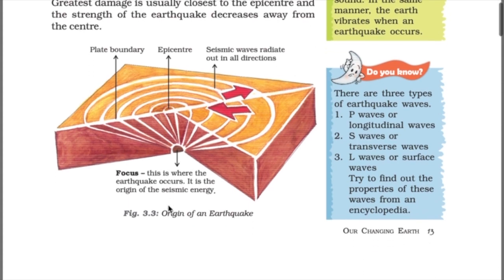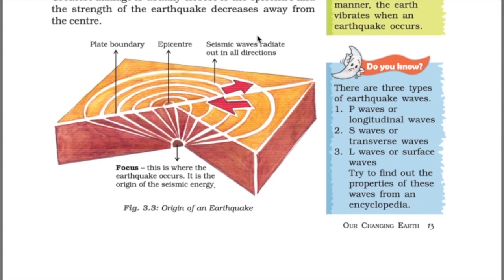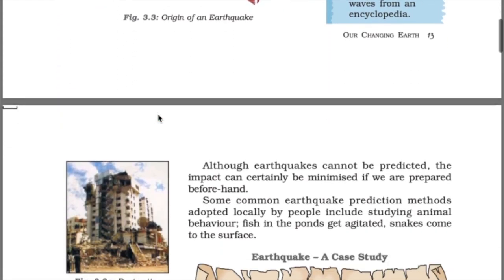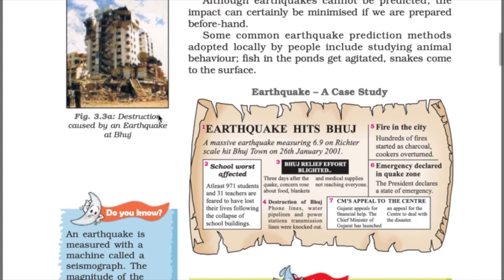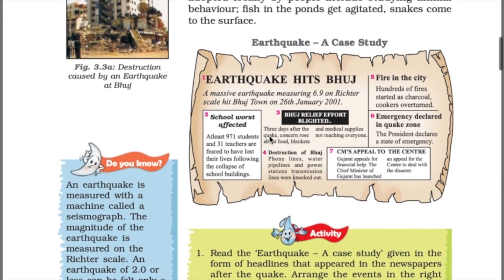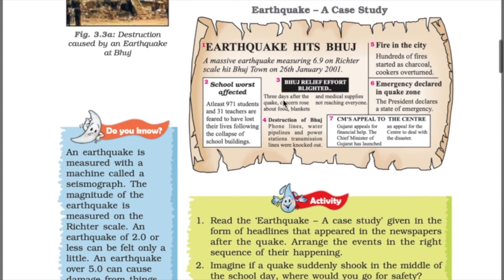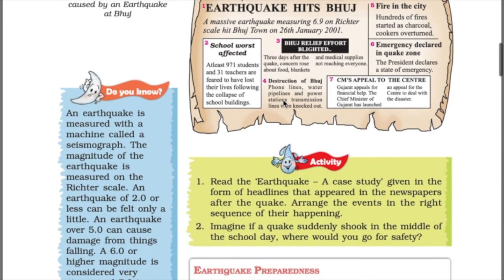The waves which are caused by an earthquake are called seismic waves, and they move from here and there. But the most powerful earthquake occurs at the epicenter, and the farther we go, the less the vibration. Now let's understand more about earthquakes. As we all know, an earthquake hit Bhuj. As you can see in this newspaper case study, on 26 January 2001, when everyone was celebrating Republic Day, an earthquake came in Bhuj, and many people died.